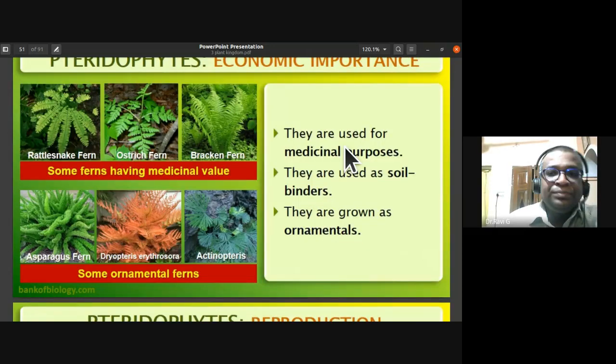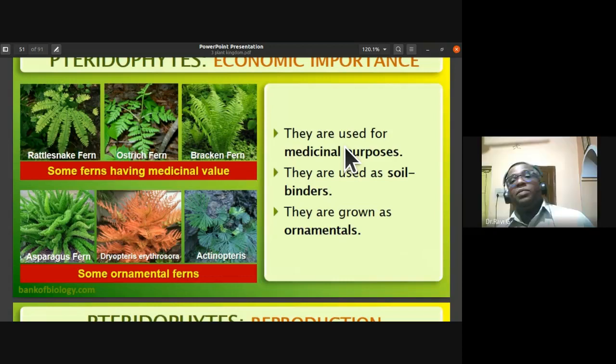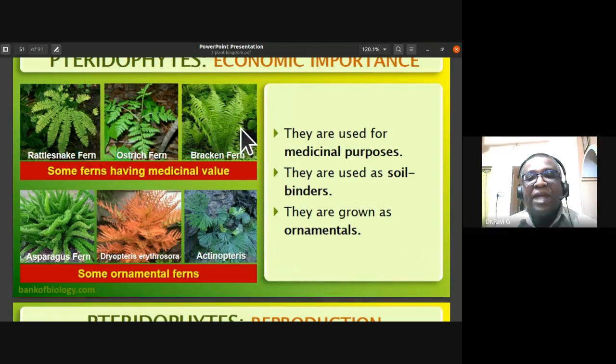Then we had also discussed the medicinal and economic importance of pteridophytes. Many medicinal plants are there in ferns, like the rattlesnake fern, ostrich fern, and bracken fern. They are used for medicinal purposes. Some of the ferns that we grow as ornamental plants are asparagus fern. They look almost like the asparagus plant, so we call it asparagus fern.